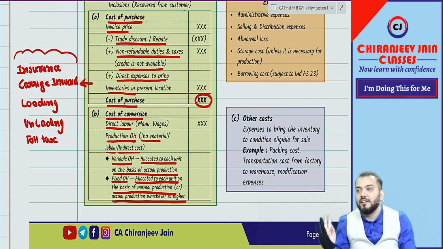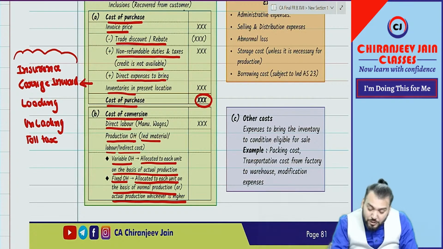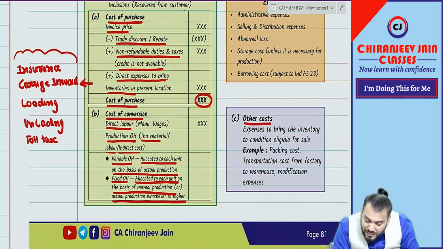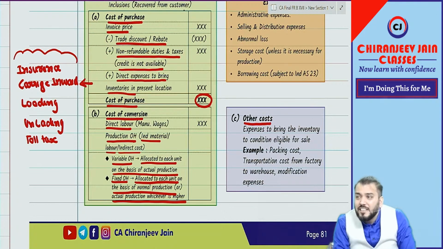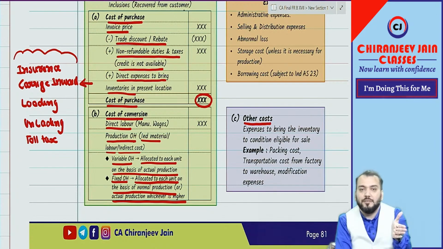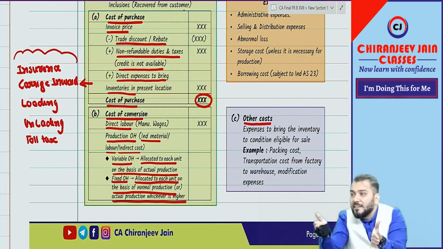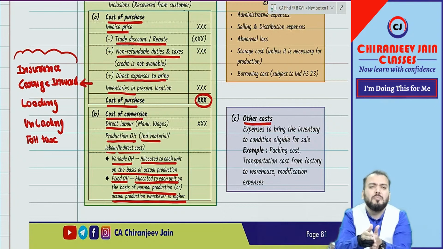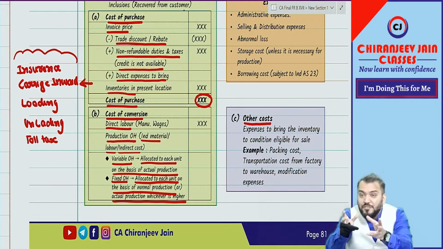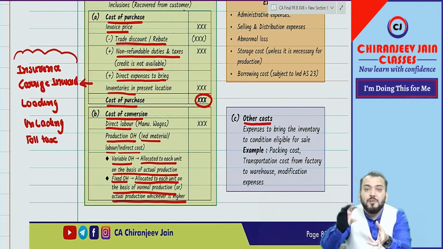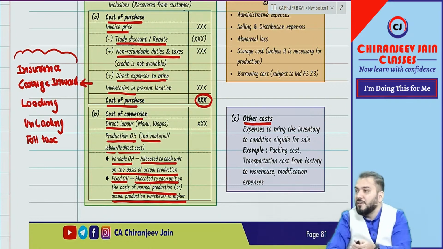Variable overhead based on actual production, fixed overhead based on actual production or normal production, whichever is higher. Whichever is higher. Correct. Coming to other costs, what Ind AS 2 says, there may be some other expenses, means once production over, production done, but then also to bring the inventory in condition of sale, there may be some other expenses, for example packing expenses or some modification expenses as per the specification given by customer.